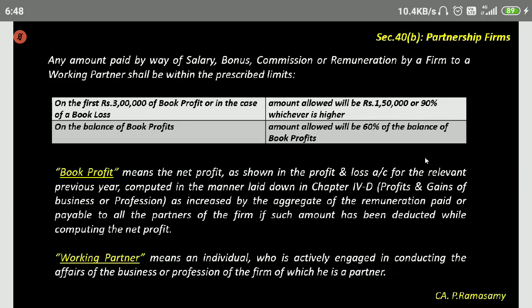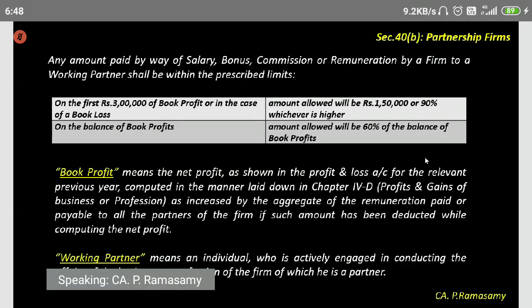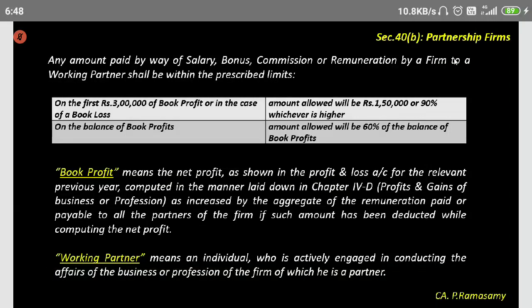What is the meaning of book profit? There is a definition for book profit. It means the net profit as shown in the P&L account for the relevant previous year, computed in the manner laid down in chapter 4D. What is the manner laid down in chapter 4D?